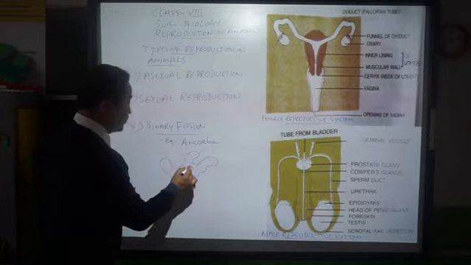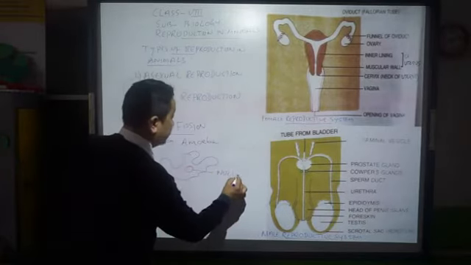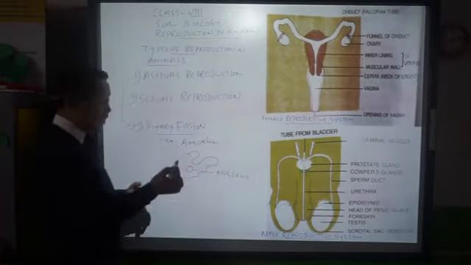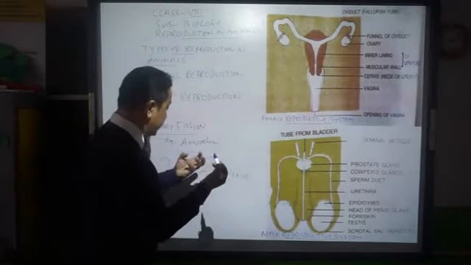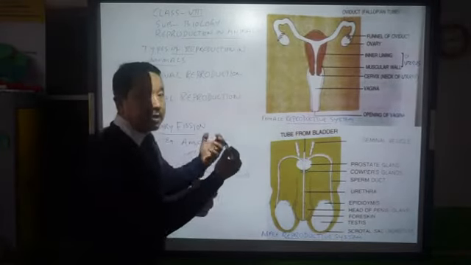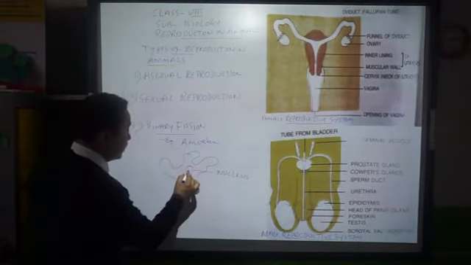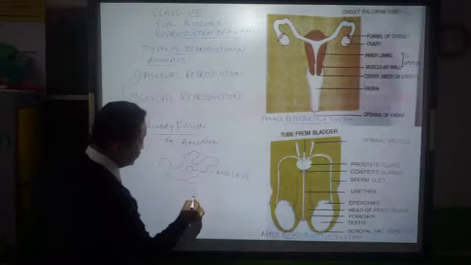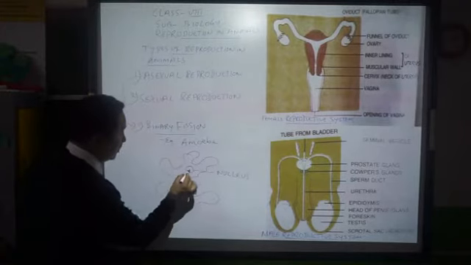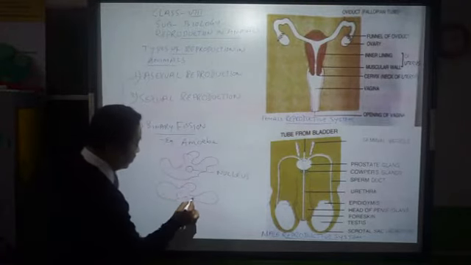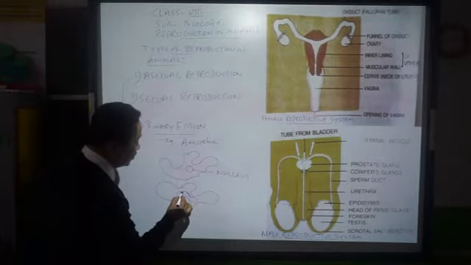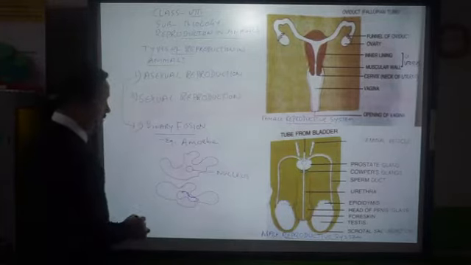Then this is the nucleus. Then what happens when it is mature? When the time comes for its reproduction, for the formation of new ones, slowly the nucleus will be elongated like that.